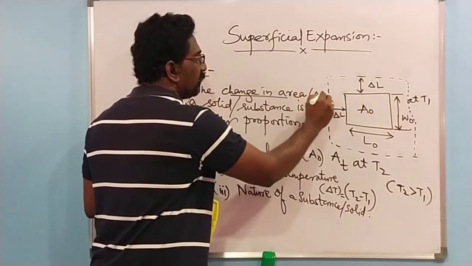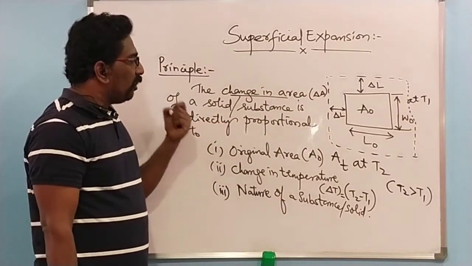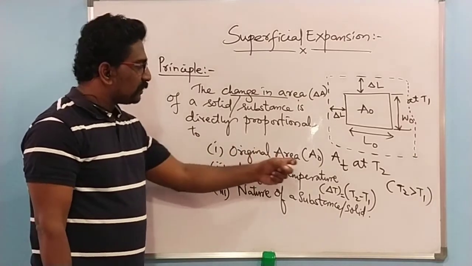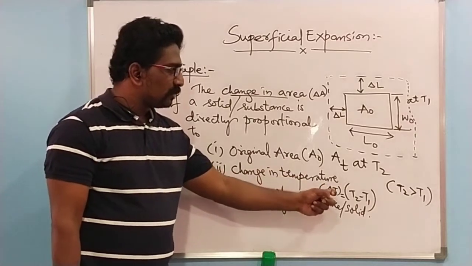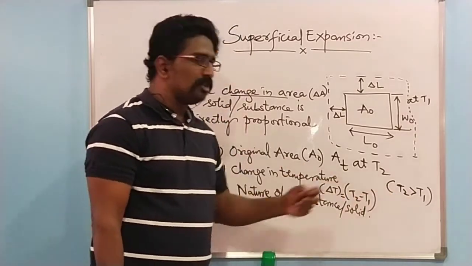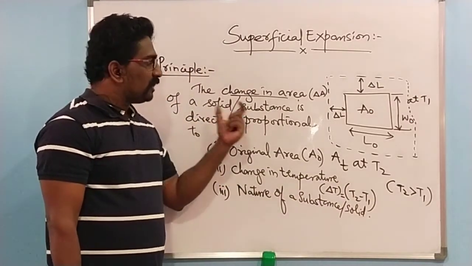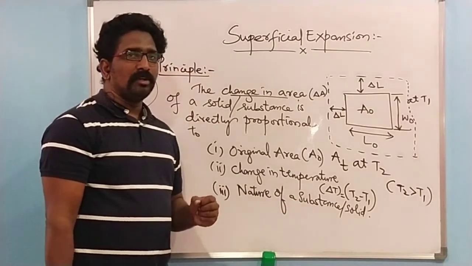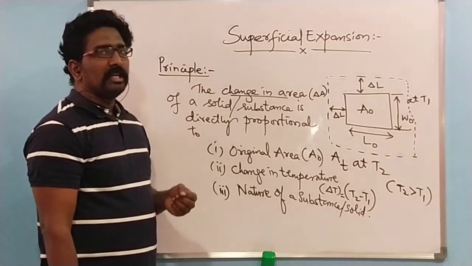So the change in area of a substance or a solid depends upon, or is directly proportional to, the original area, that is A0, and second, the change in temperature, that is delta T, which is equal to T2 minus T1. Since my T2 is greater than T1, it will be T2 minus T1. And the third parameter on which your change in area depends is the nature of a substance or a solid. So this is the basic principle of superficial expansion.